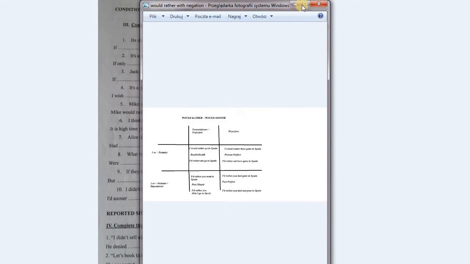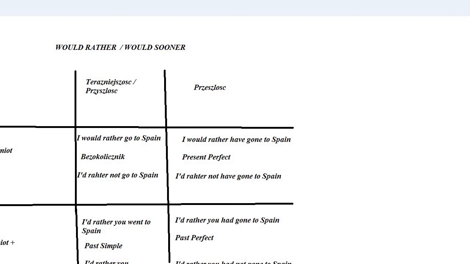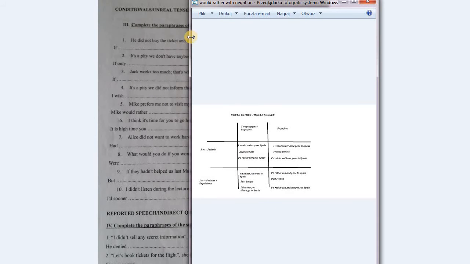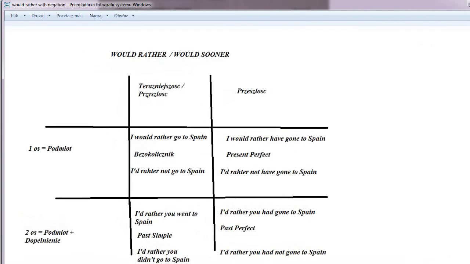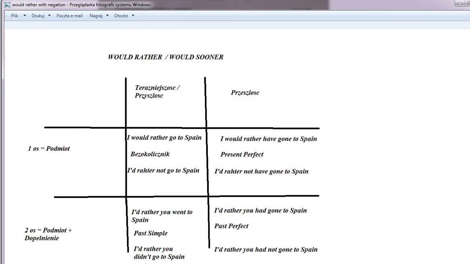We are talking about future situation, and we are talking about two people, right? Because we have Mike would rather I didn't, and we are talking about the future situation. So what's gonna happen? Future situation or present situation, that's here, and now we're talking about Mike, which means two people, I and Mike. So that's here. We're at this particular point. So past simple.